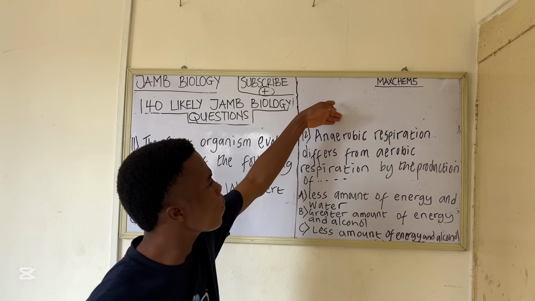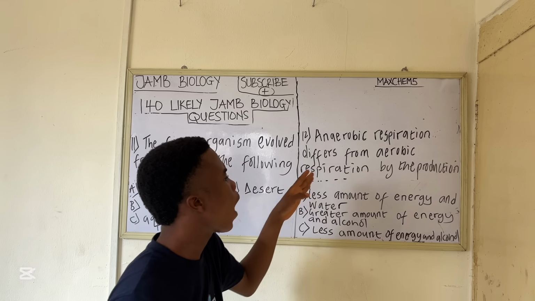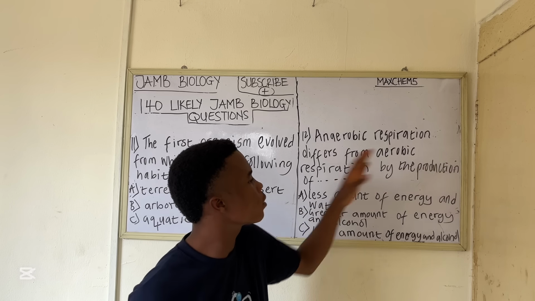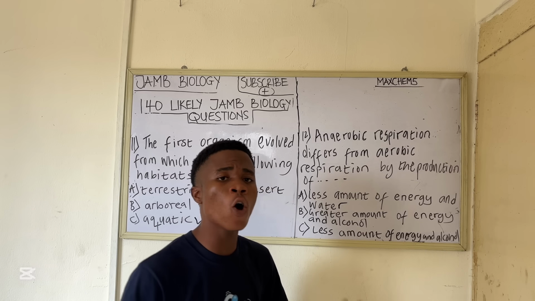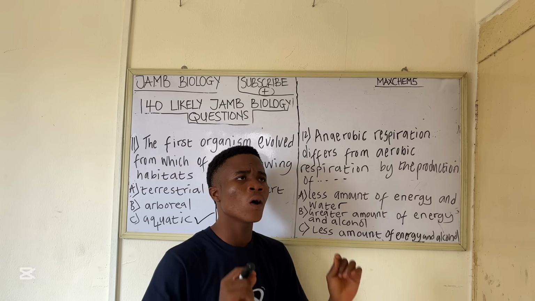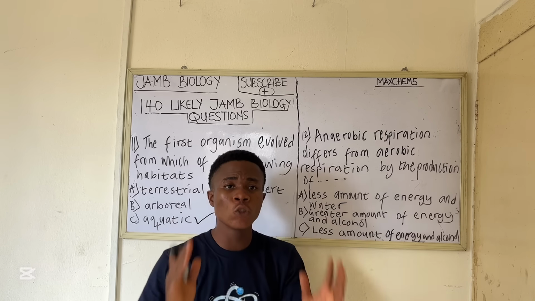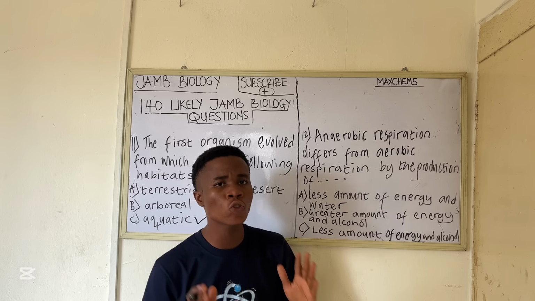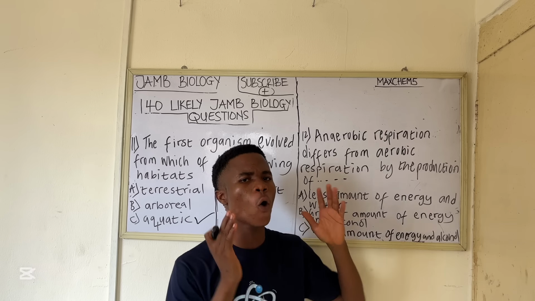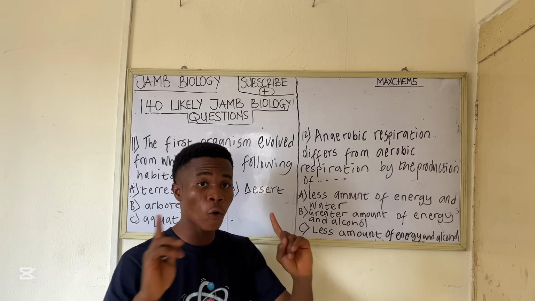Now, what is the difference between anaerobic respiration and aerobic respiration? Aerobic respiration is an oxygen-based respiration. It is a respiration that requires the use of oxygen, while anaerobic is a respiration that does not require the use of oxygen. That is the first difference.